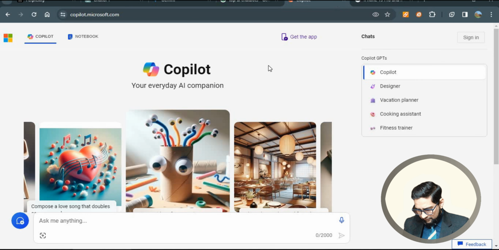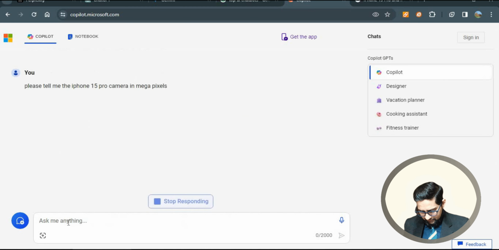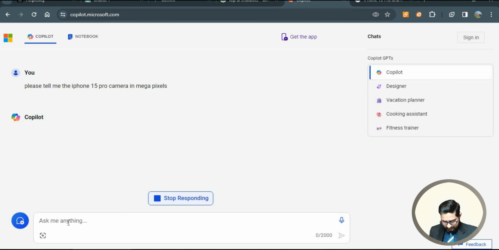And the first one I'll go with is Microsoft's Copilot. Please tell me the iPhone 15 Pro camera in megapixels. Alright, it's responding.